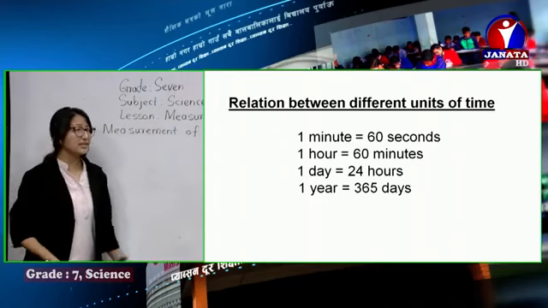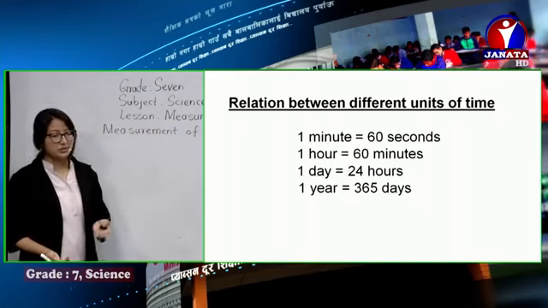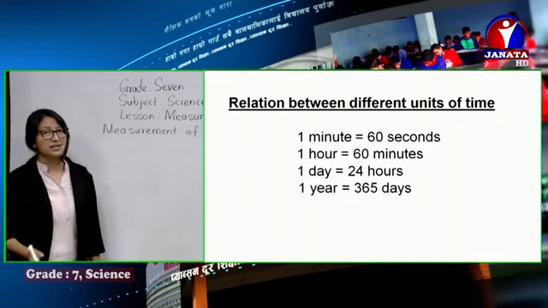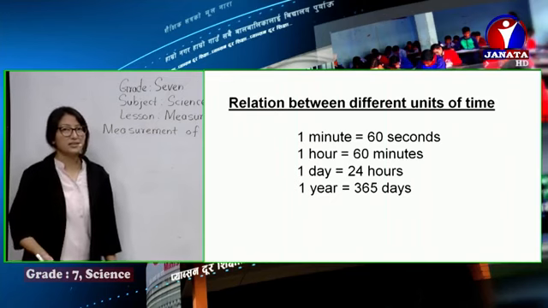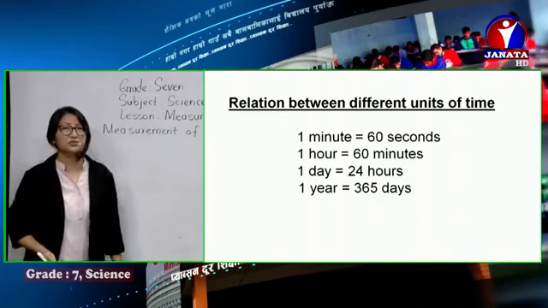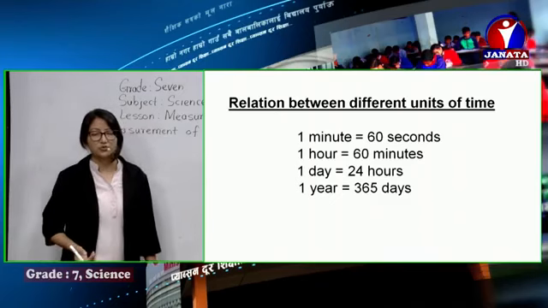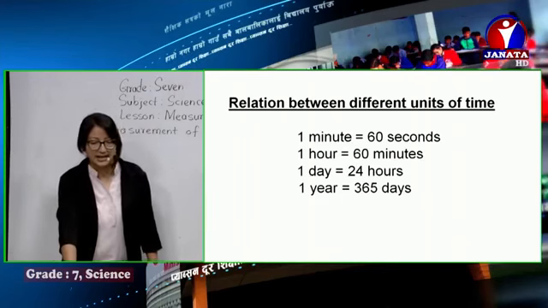Yes, and you can see 1 hour. Of course, it's 60 minutes. And you can check like 1 day, 24 hours. 1 week, it's 7 days. Yes, 1 month, 30 days or 31 days according to the months, or maybe like 1 year, 365 days. These are the different relations between different units of time.